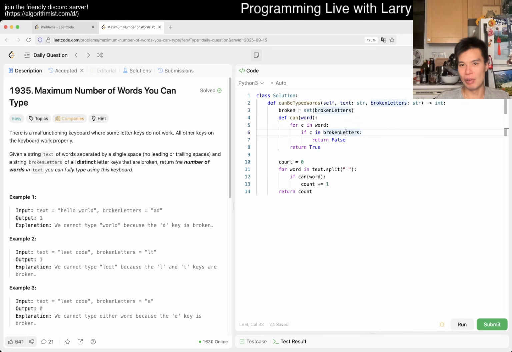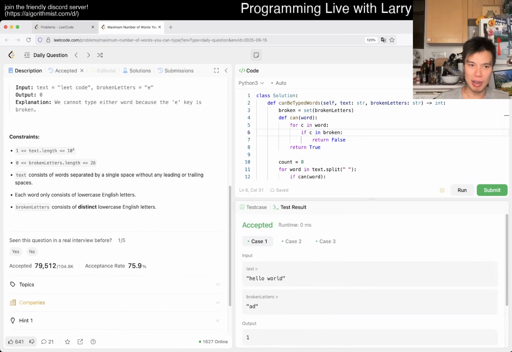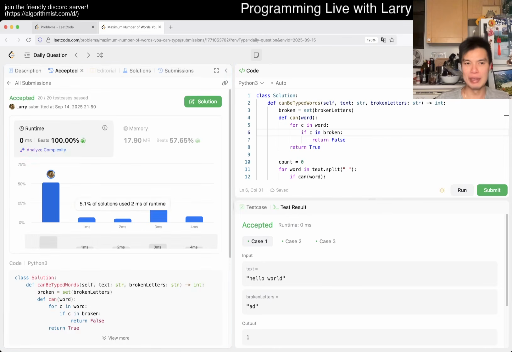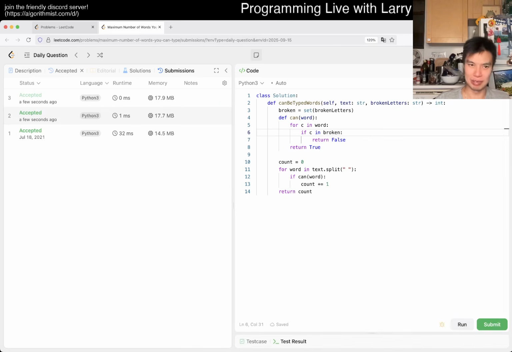It doesn't always bite you. This is an easy, so the constraints are actually not that small, but broken can have almost 26 letters, so it's not too bad. But still, it's easy to get in the habit of it. Maybe they're both fast for this one, but it's just good habits.